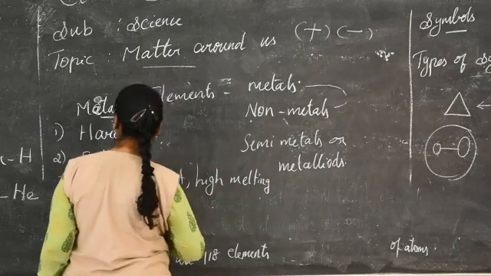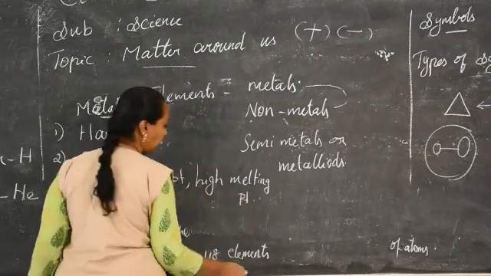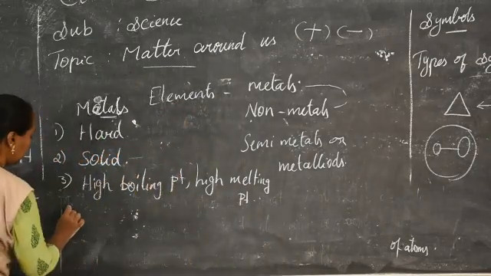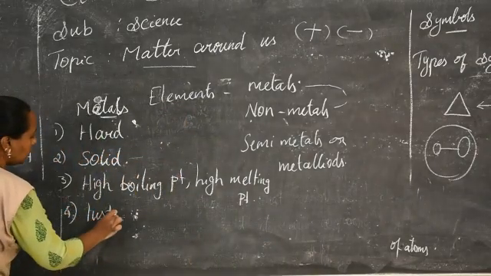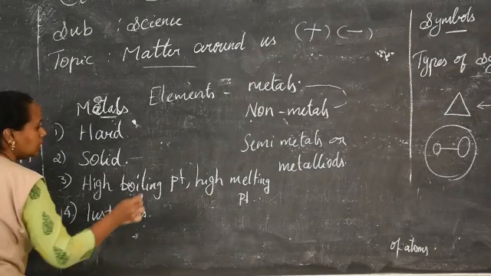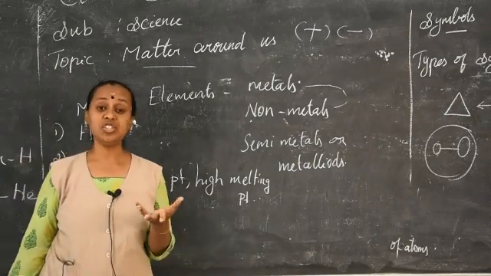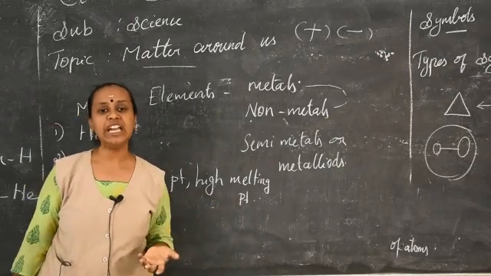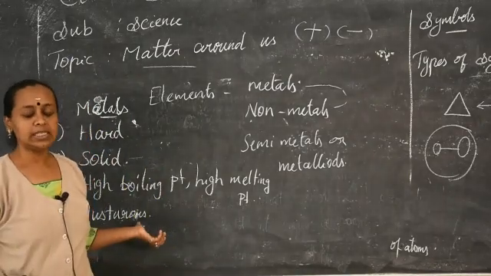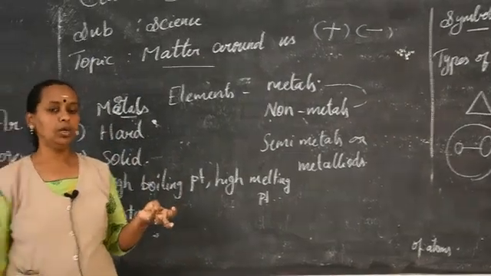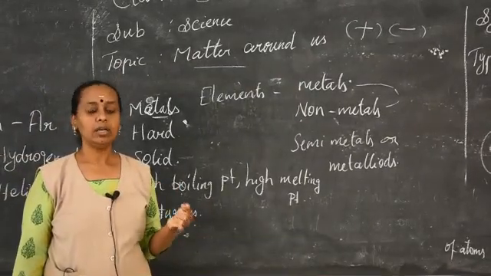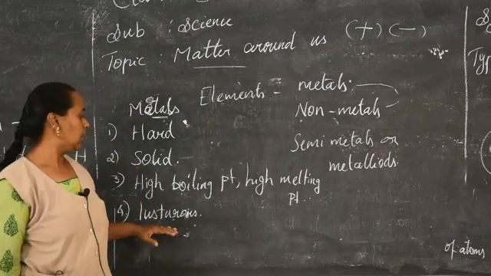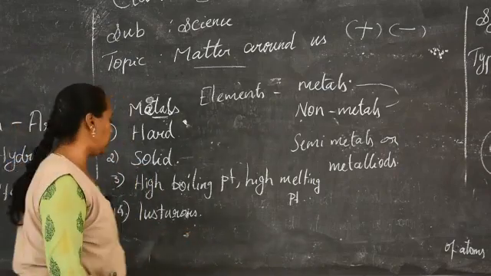All the metals have this type of nature, these properties. And all are lustrous. What is meant by lustrous? You can see some metals will shine. When light falls on it, it will reflect. So that is called luster. That is the shining property we call luster, and this comes with the lustrous metals. So gold, aluminium, silver, iron, copper, everything will give you a shiny appearance. So it comes under lustrous. So it is lustrous in nature.